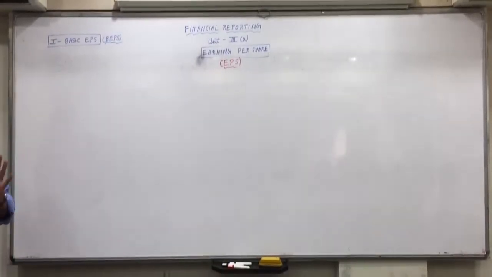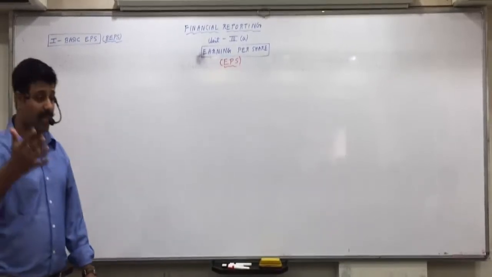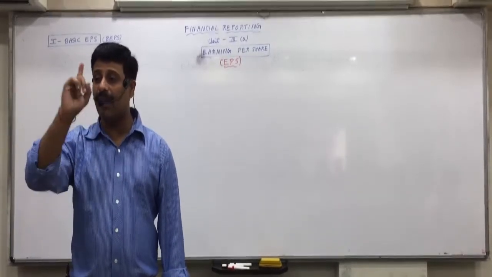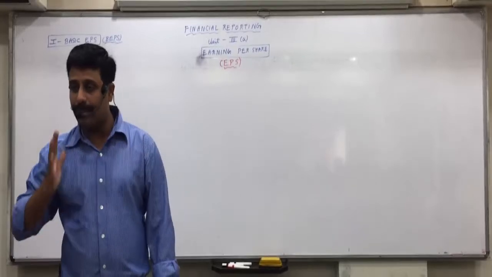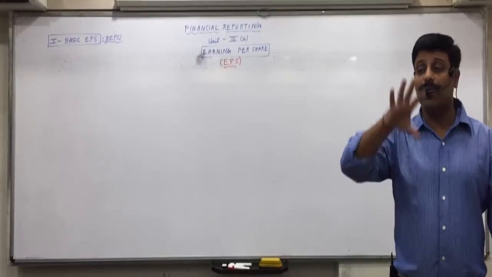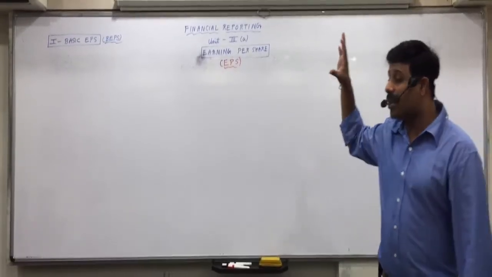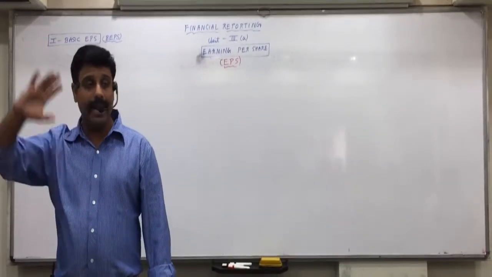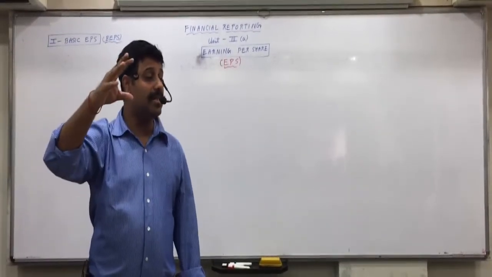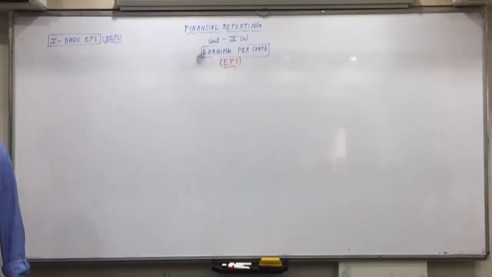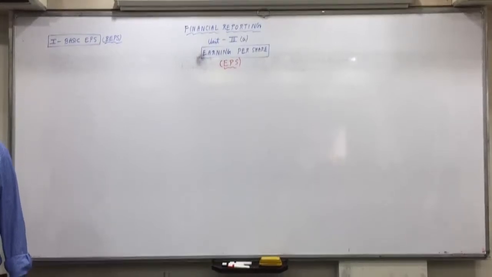Now, earning per share is a very simple concept. We have to find the earnings, meaning profits of the company per equity share. How much profit is available for one equity share? That is what we are required to find. But we have to see it from the equity shareholders' point of view. Equity shareholders are the main owners of the company. They get the profits at the end, after you distribute to everyone else, the outside parties. So finally, which profit would be available for equity shareholders?